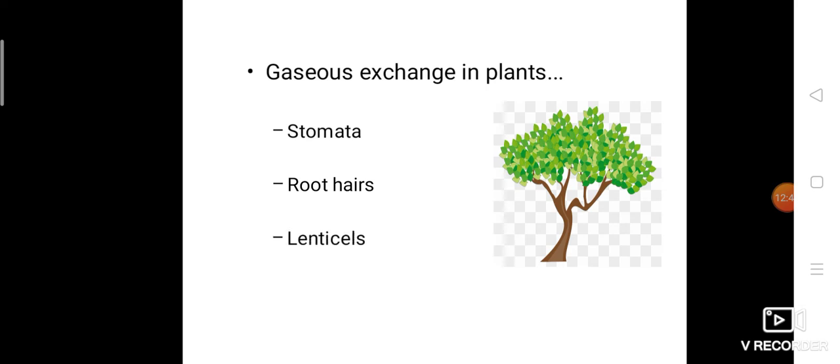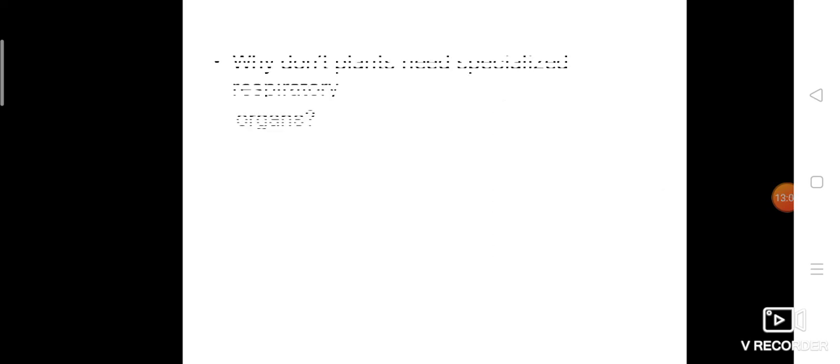And another one is lenticels. Lenticels are nothing but the pores which we can see in the stem. Lenticels we can observe in the stem. Through the stem also, through these lenticels, gaseous exchange takes place. But the main gaseous exchange takes place by the stomata.